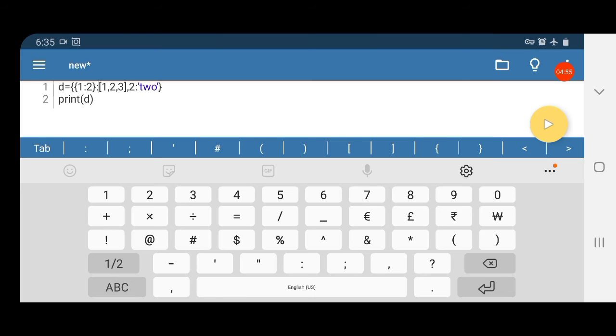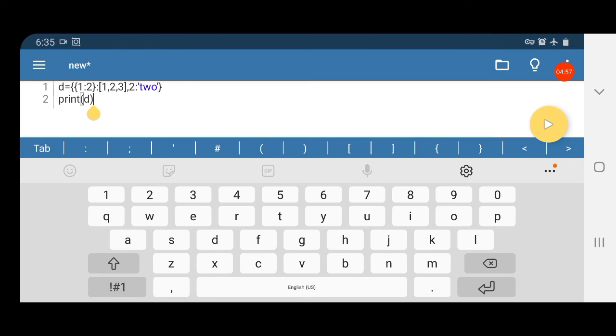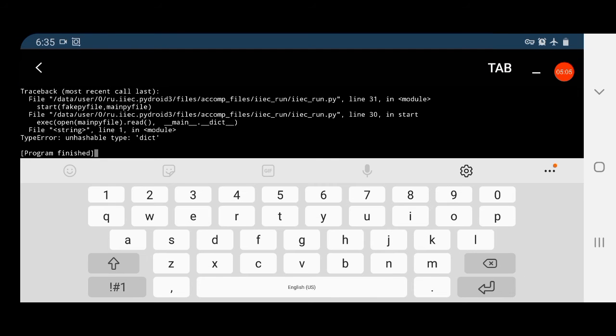Dictionary is also mutable, so we cannot create a key as either list or dictionary. So let us see what error it is. You can see the error that has taken place is unhashable type dict. So you have to note it down.